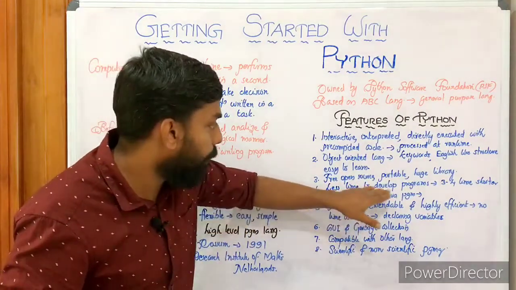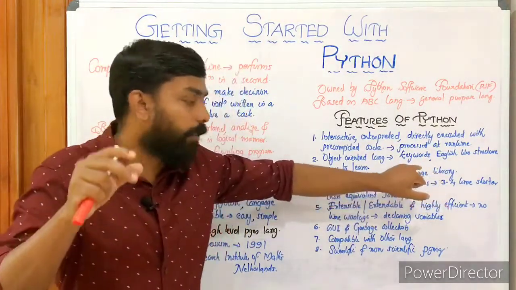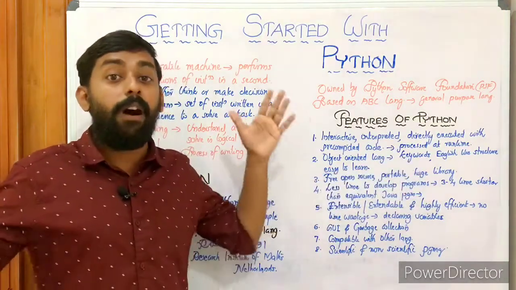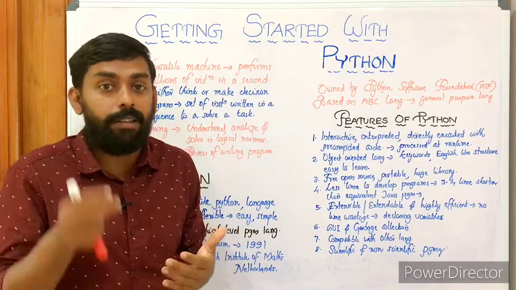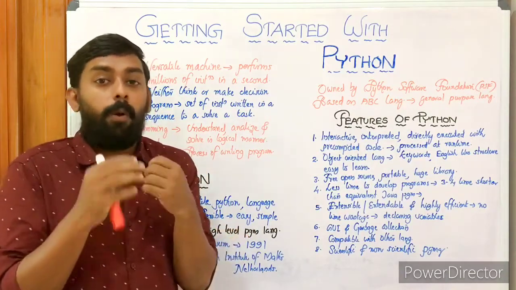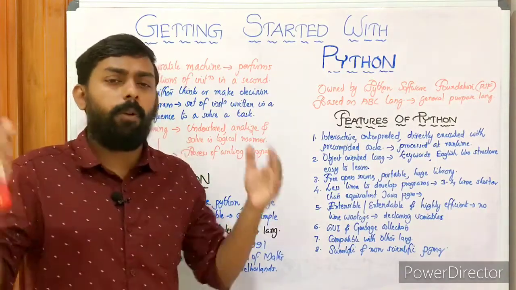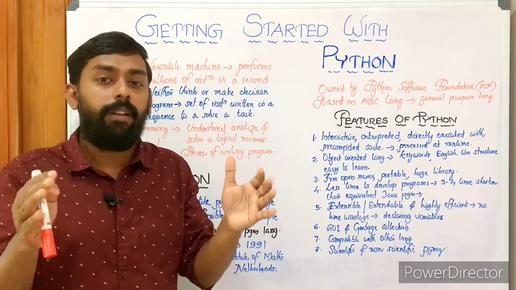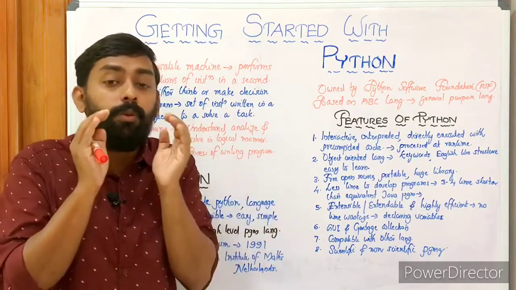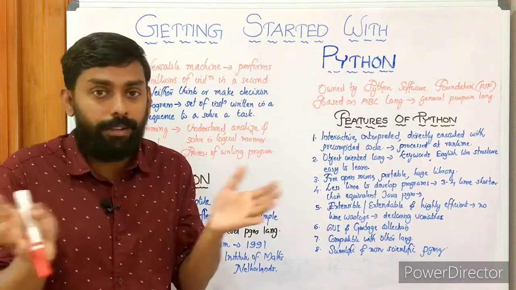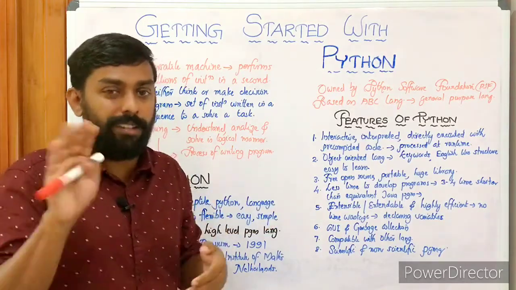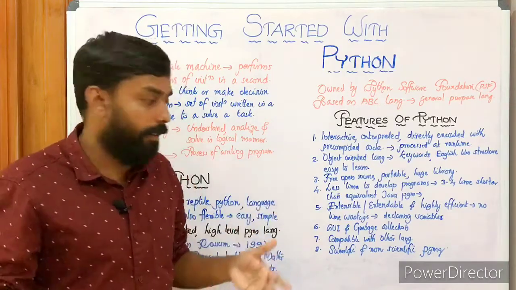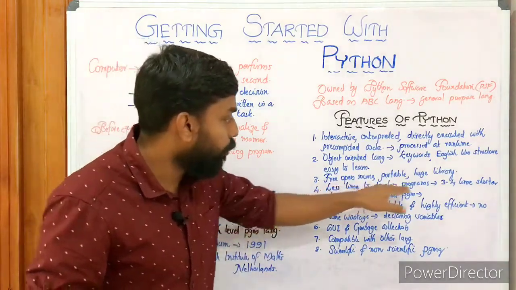Then less time to develop. Python has a huge library, a vast library. With the support of such a huge library, programming becomes very easy, because almost all the things are already defined, we just have to use them. You must know how to use it, what to use, and in which situations you want to use it. That's it. Almost all things are defined.